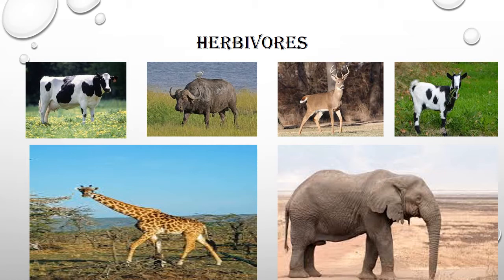Now, if we talk about the elephant, elephant has strong teeth, which allow them to eat and twig the sugarcane plant. We all know how hard the sugarcane plant is. So with the help of their strong teeth, elephants are able to twig the sugarcane plant. Also giraffe and elephant have very long and strong legs, so they can travel long distances in search of food. So these are the qualities of herbivores.